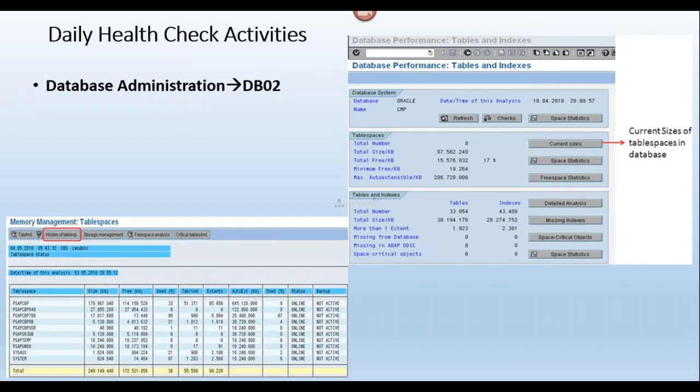How to increase? Using BR tools, we can increase the table space sizes at the operating system level, and this is an online activity. No need to take any system downtime. It will not affect any system performance. The system will be up and running, and in parallel we can increase the table space. The changes will take effect dynamically.